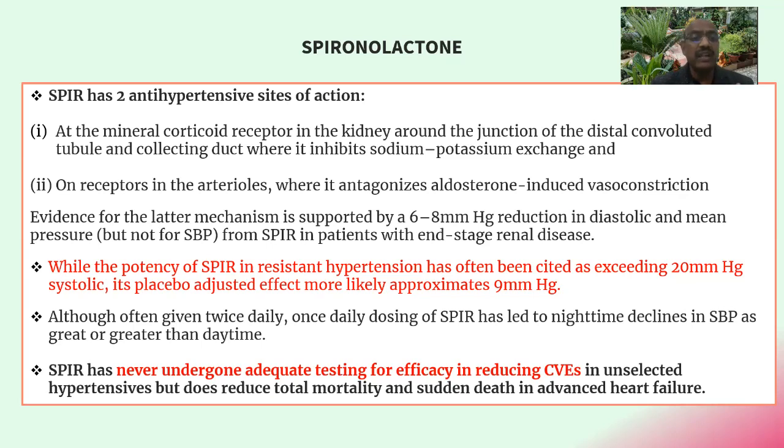So while the potency of spironolactone in resistant hypertension has often been cited as exceeding 20 millimeter of mercury systolic, its placebo-adjusted effect more likely approximates 9 millimeter of mercury. Spironolactone has never undergone adequate testing for efficacy in reducing cardiovascular events in unselected hypertensives, but does reduce total mortality and sudden death in advanced heart failure.